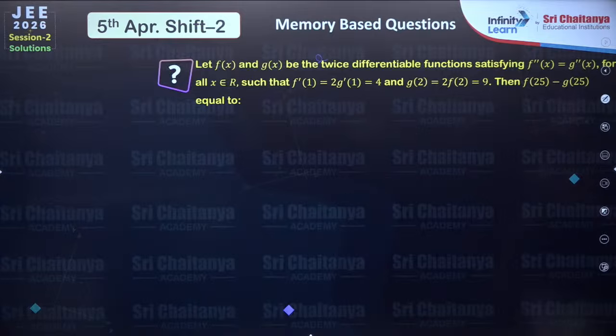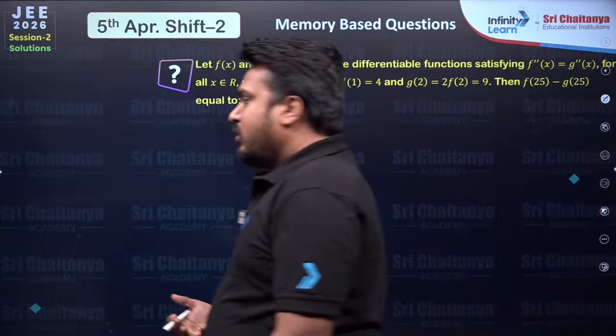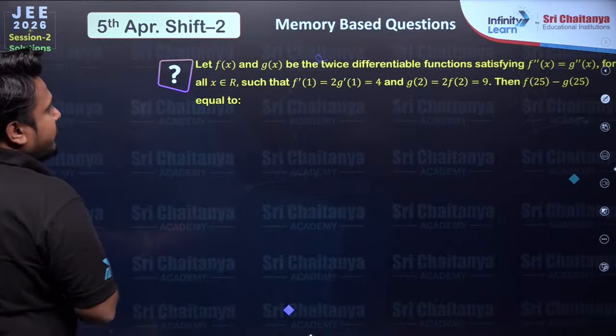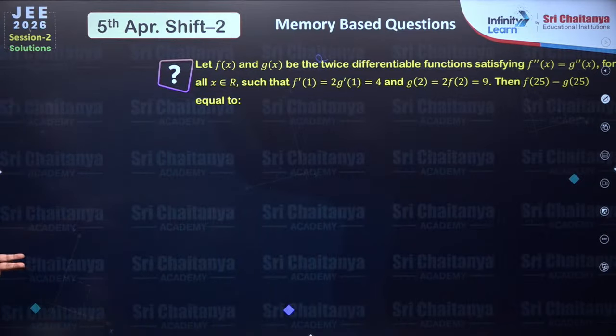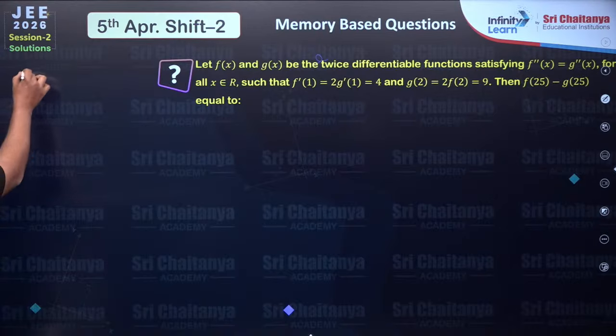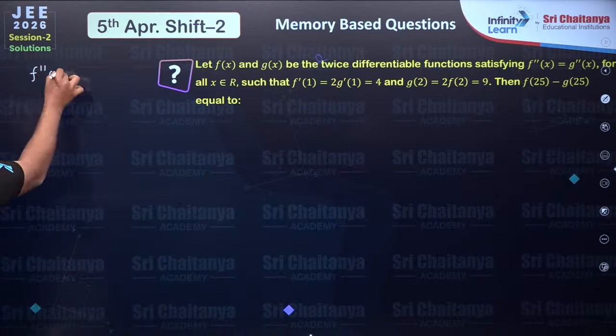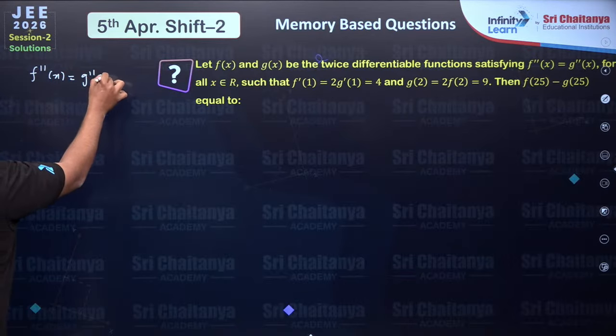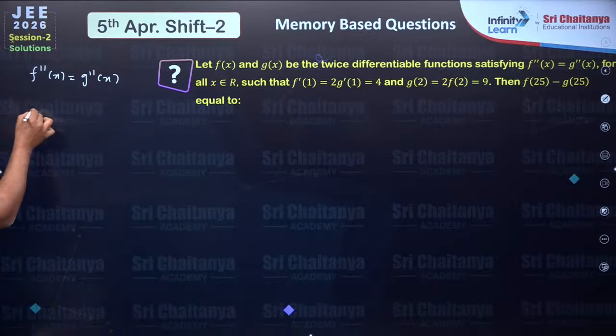Next, f(x) and g(x) are given as twice differentiable functions satisfying f''(x) = g''(x). That means f and g are two functions which are both twice differentiable, and if we take the double derivative of both of them, we get the same expression. What we will get from this?